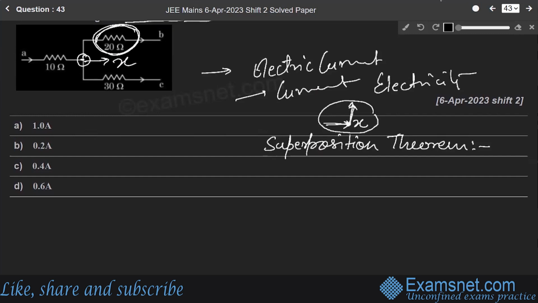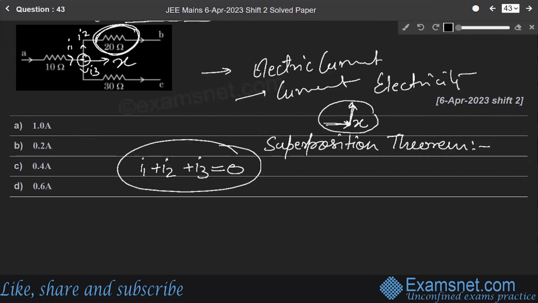Means suppose the currents are, let us say this is I1, this is I2, this is I3. So the current at point X will be I1 plus I2 plus I3 equals to 0. Algebraic sum of all the currents. Got it?